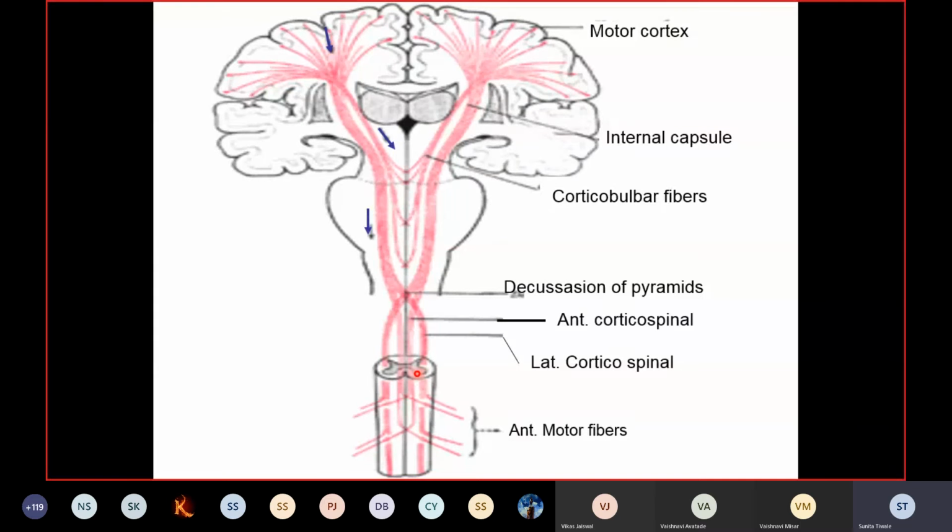The majority terminate on the alpha motor neurons; a few also terminate on the gamma motor neurons. So they turn inside and terminate here. Now the uncrossed fibers descend down, extending up to the mid thoracic level only, and finally they cross to the opposite side. So again, the anterior corticospinal fibers cross to the opposite side.